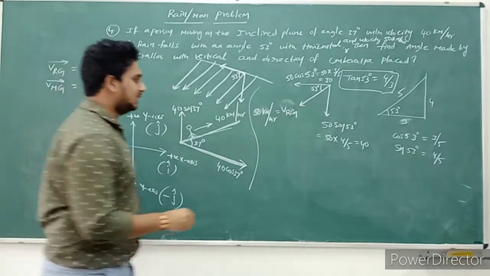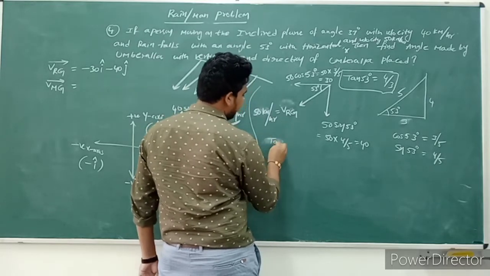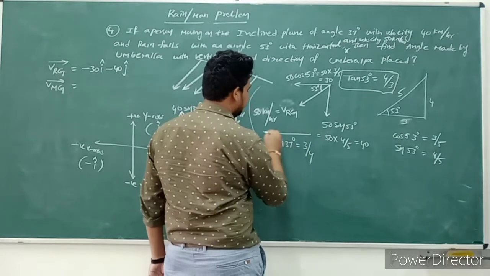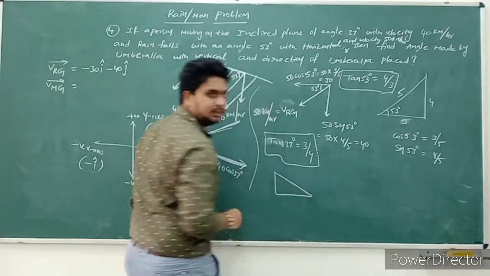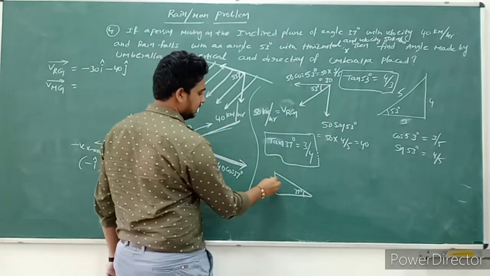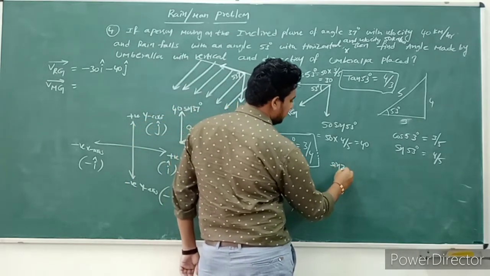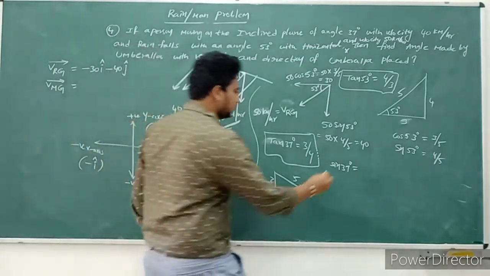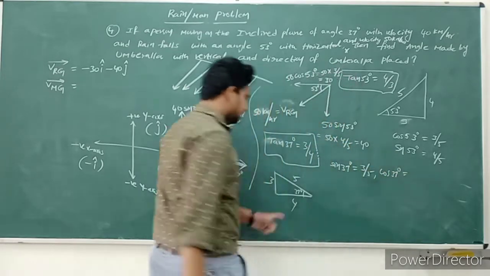Okay. What about the cos 37 value? How can we write it? We know already tan 37 value is 3 by 4. So from this, we take a right angle triangle. Here this is 37 degrees, this side is 3, this is 4, and this is definitely 5. So sin 37 degrees is equal to 3 by 5, and cos 37 degrees is equal to 4 by 5.